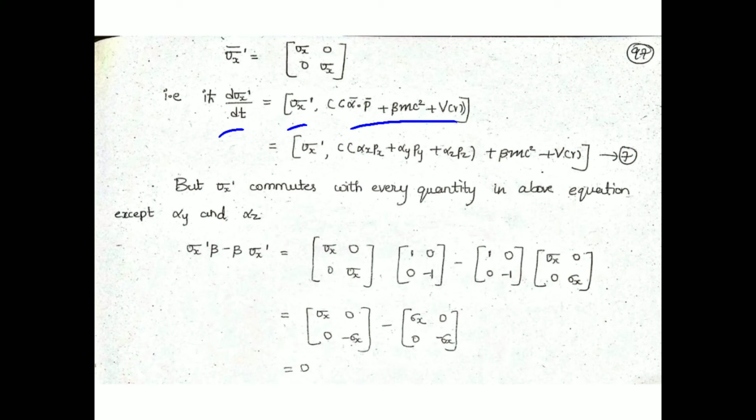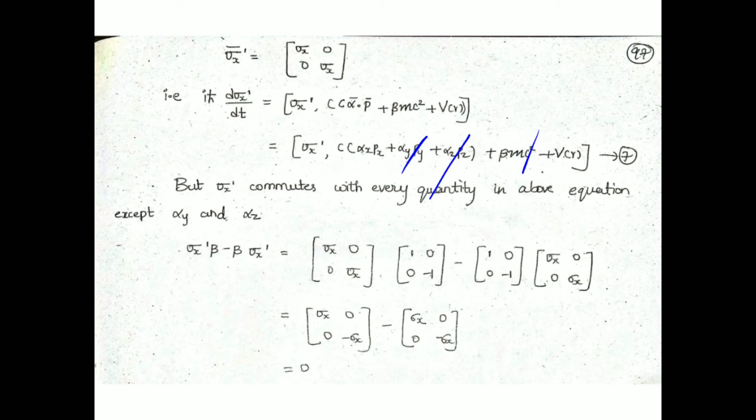So this is the Hamiltonian, c into alpha dot p plus beta mc square plus v of r. So alpha dot p is nothing but this after the dot product. Sigma x dash commutes with every quantity in the above equation except alpha y pz and alpha z py. So it is going to commute with all the other quantities except these two quantities.